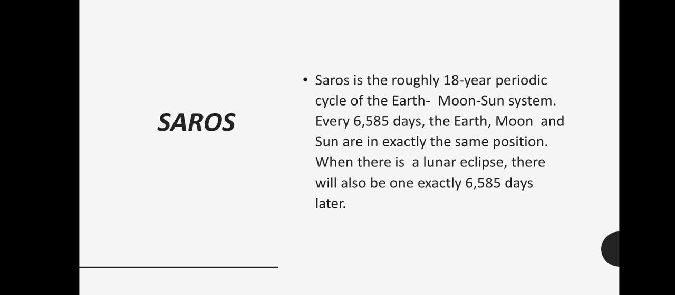So when there is a lunar eclipse, there will also be one exactly 6,585 days later. So we can observe that if there is a lunar eclipse, then after 6,585 days the sun, moon, and the Earth will be in the same position.